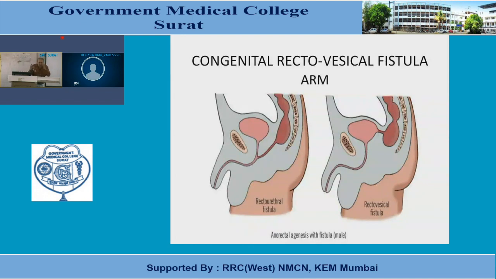Now this takes place because of the faulty development of the urorectal septum. As I told, the endodermal cloaca is partitioned into two parts, the primitive urogenital sinus and the primitive rectum. The primitive rectum gives rise to the rectum as well as the anal canal, and the urogenital sinus gives rise to the urinary bladder. But if this separation is faulty, then the rectum is communicated with the urinary bladder. That can be easily understood. It's a congenital rectovesical fistula.